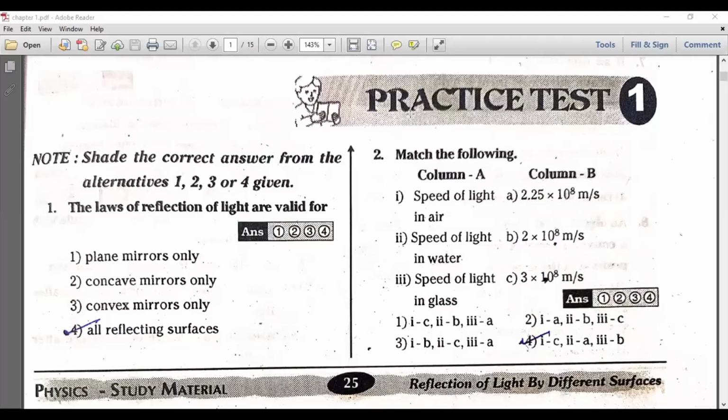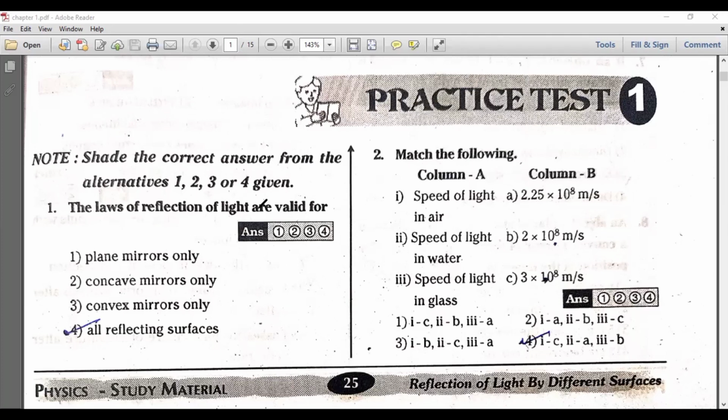Hi, hello students. In this video, we are going to solve some bits on the chapter reflection of light for curved surfaces for the Polyset TSRJC and APSRJC entrance exam.